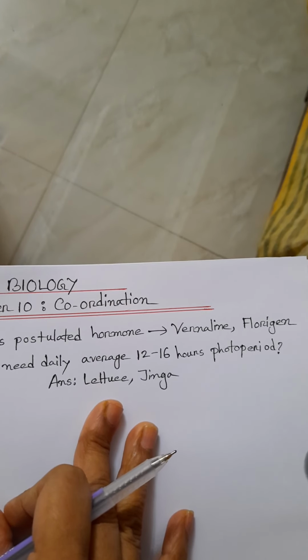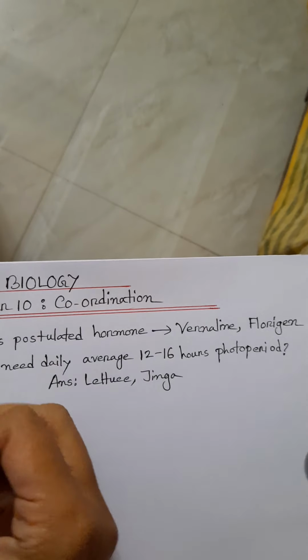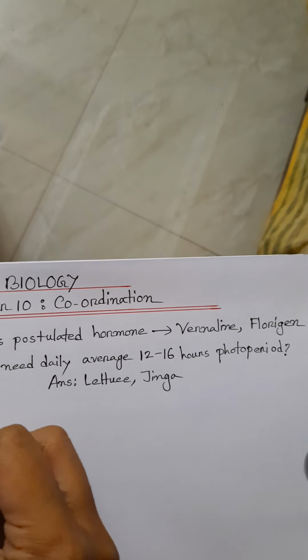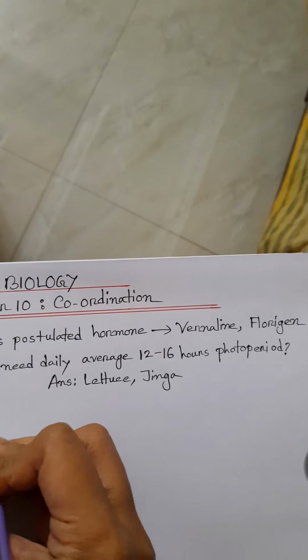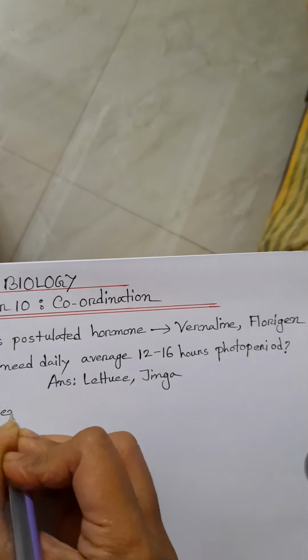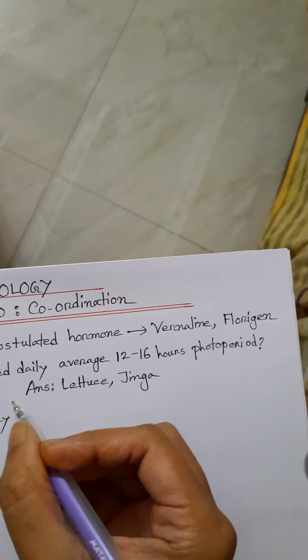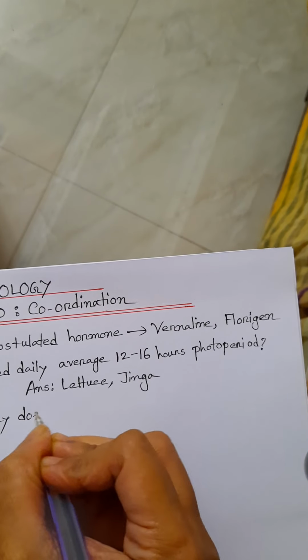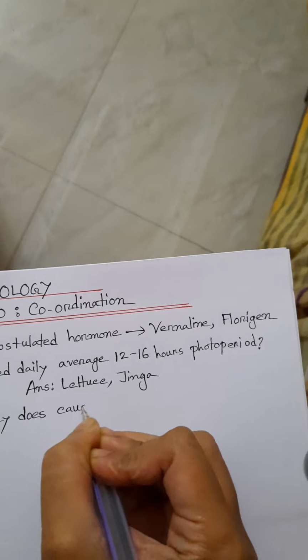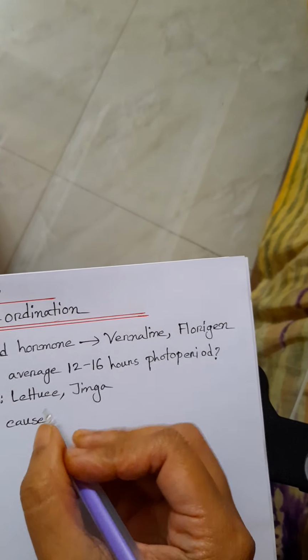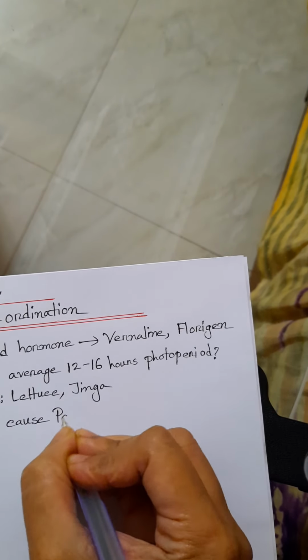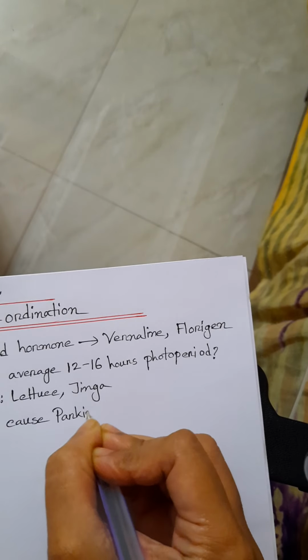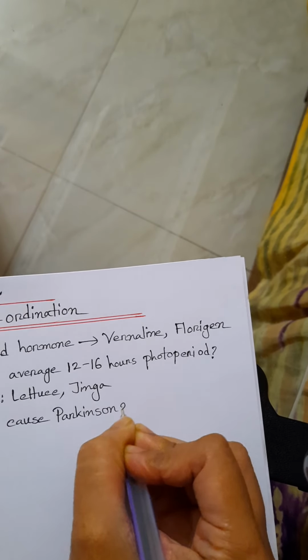What deficiency causes Parkinson's? This is dopamine.